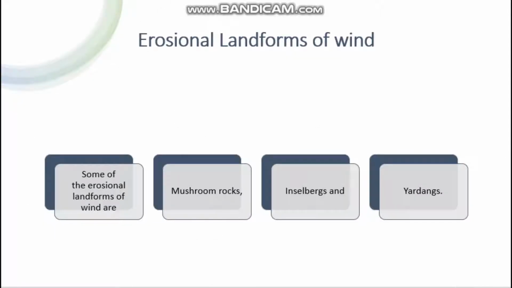Next, the erosional landforms of wind. Already I have taught that both erosional and depositional actions take place. What are some of the erosional landforms of wind due to this erosion? They are mushroom rocks, Inselbergs and Yardangs. Now one by one we can learn them.